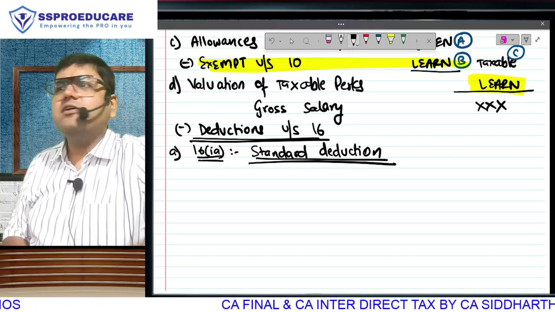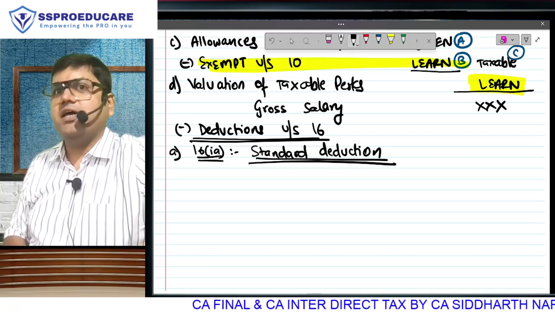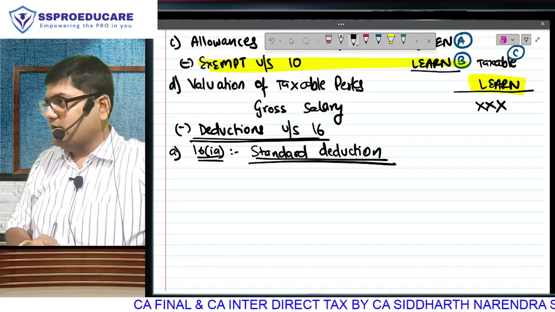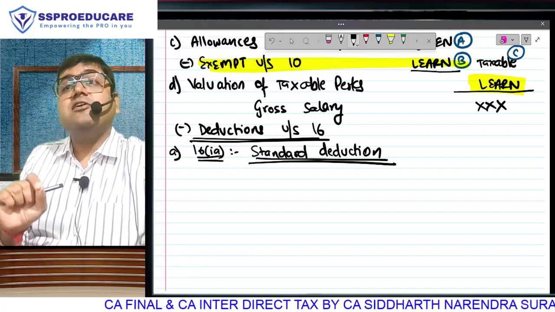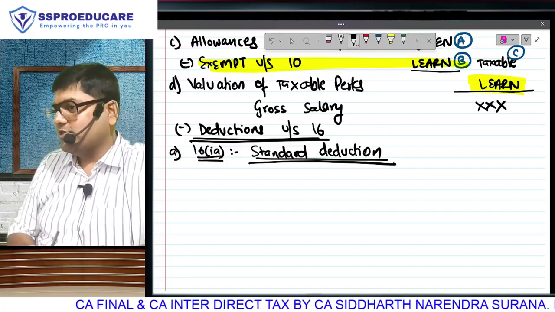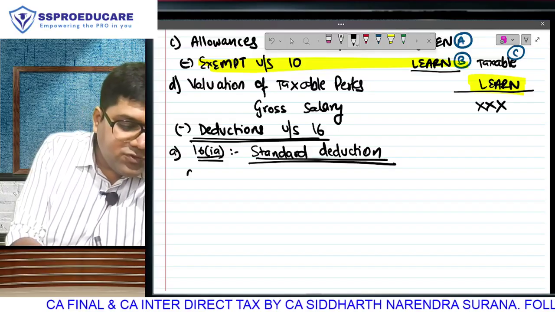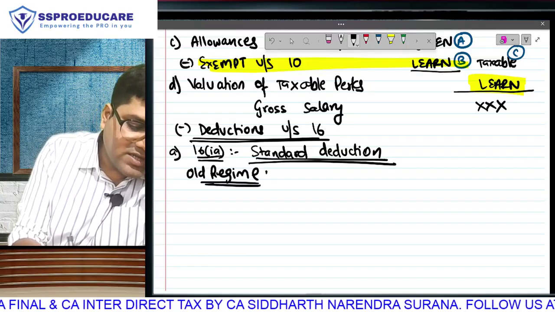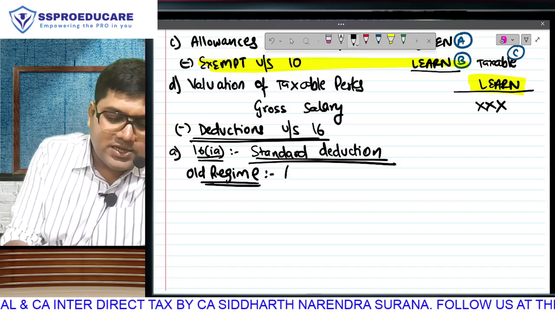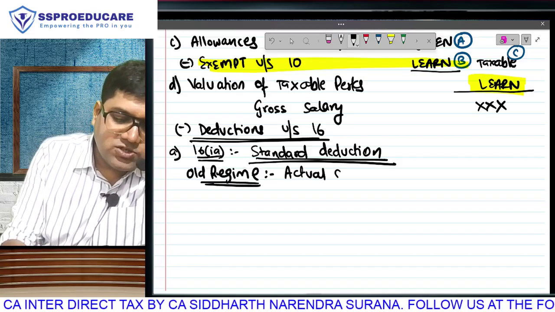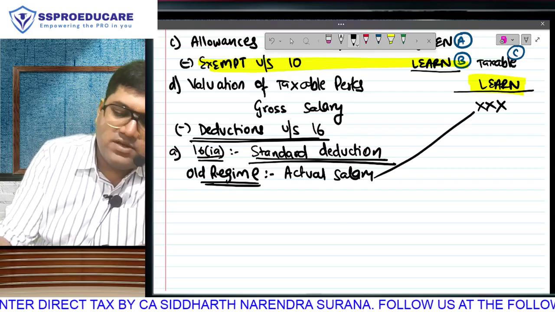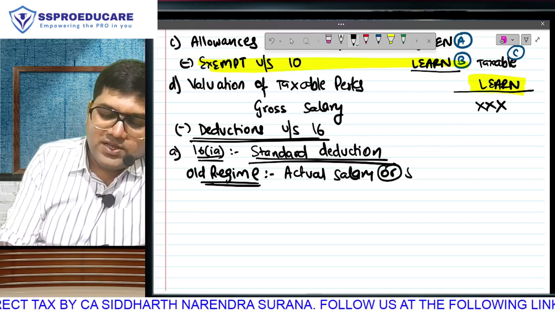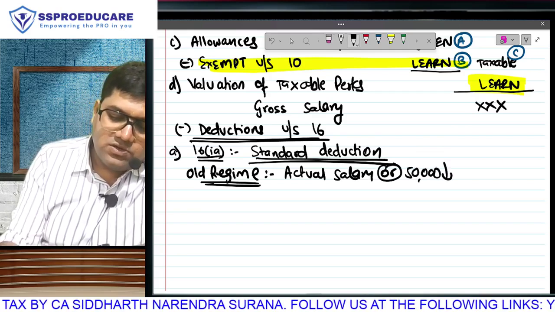By the way, currently it is not our area of interest which tax benefits are allowed in the old regime and which in the new regime. But in salary, standard deduction is given on the basis of which regime you take. So if you're willing to pay tax as per the old regime, your standard deduction is going to be your actual salary, the gross amount that you already have here, or rupees 50,000, whichever is lower.